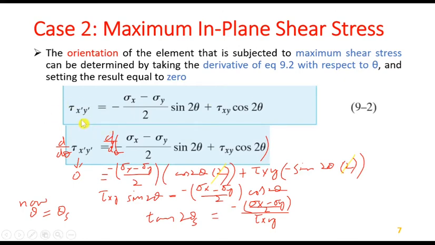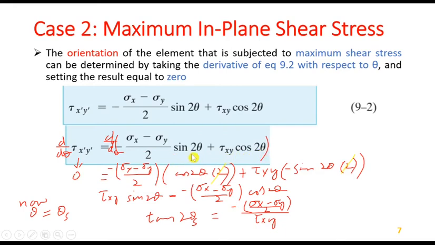Tau x prime y prime is equal to minus (sigma x minus sigma y)/2 into sin 2 theta plus tau xy into cos 2 theta. Taking the derivative and setting it equal to 0 will give a maximum or minimum value: d/d theta of minus (sigma x minus sigma y)/2 into sin 2 theta plus tau xy into cos 2 theta.